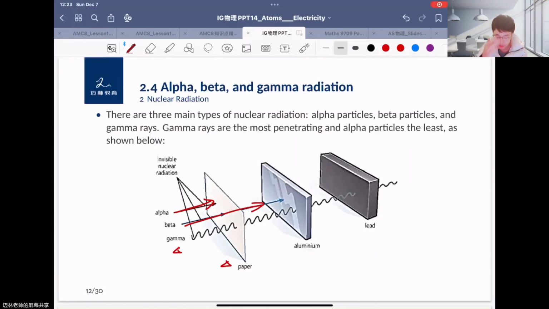So it can pass through the paper, aluminum, and even lead, maybe not very thick, like here maybe 3 millimeters or 2 millimeters in size, and it can pass through the lead. Okay, so gamma particles have the greatest ability for penetrating. Okay, so this is for alpha, beta, and gamma radiations.